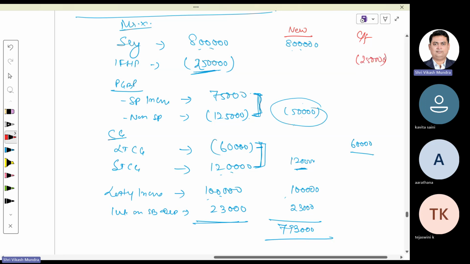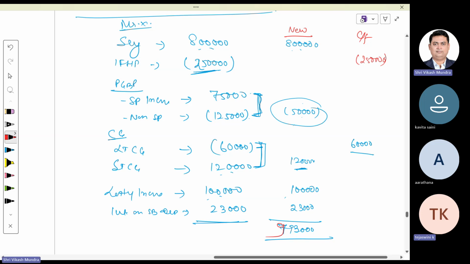And accordingly, my income would be 8 lakh plus 1,20,000 minus 50,000 plus 1 lakh plus 23,000. In that case, my income would be 9 lakh 93,000. Done? Yes, sir. Now, please copy this one. Done, sir.